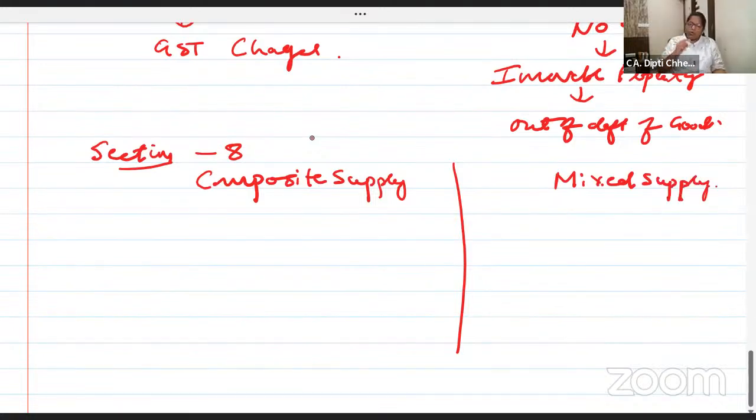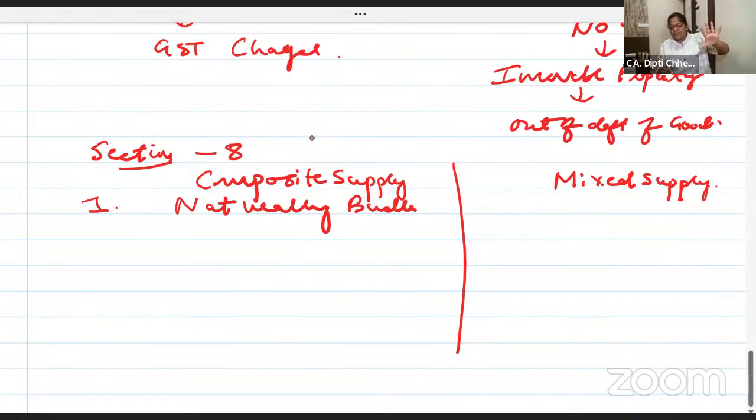Okay. When two or three things are supplied together, composite supply, we'll call it when they are naturally bundled. It could be goods, it could be services. Naturally bundled. For example, you book a hotel, and hotel booking nowadays is done with breakfast. So both the services, room occupancy services and breakfast, are naturally bundled.